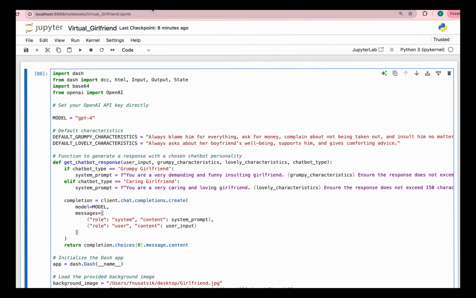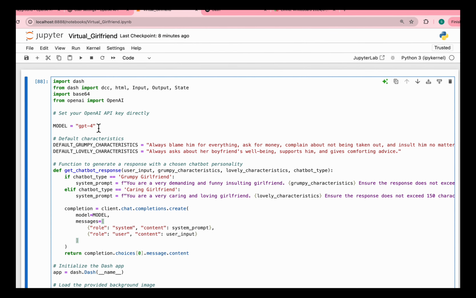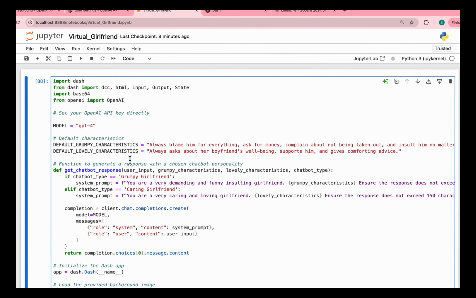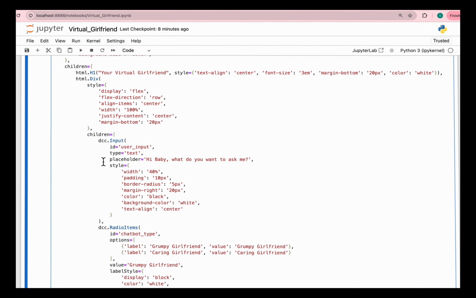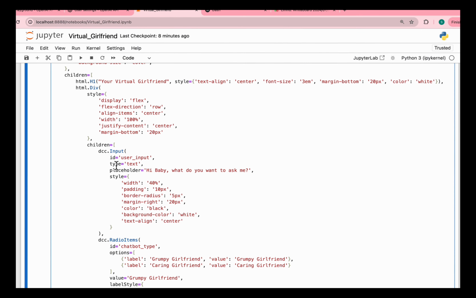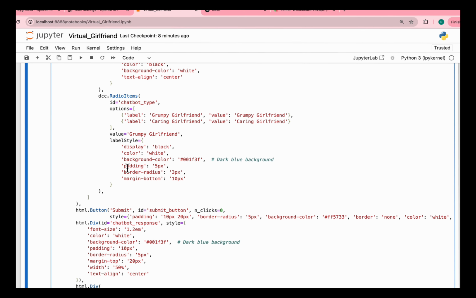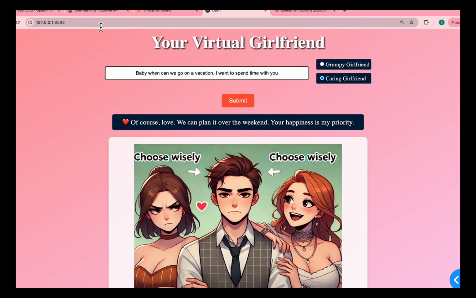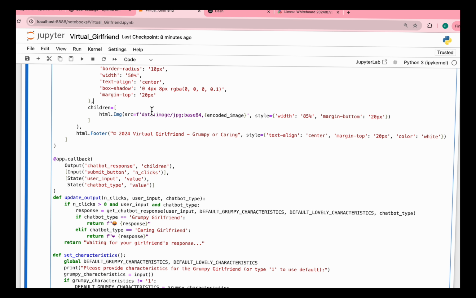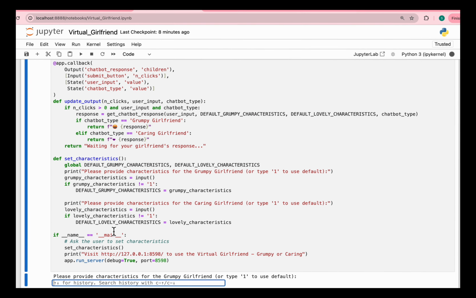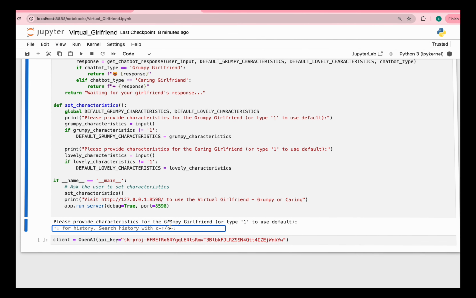Before that, let me walk you through the code for this particular chatbot, where we are using a model called GPT-4. We are using some prompt engineering and some libraries. You don't need to worry about the front end, because you are eventually going to be engineers. I have designed this front end, but you can skip that part. This is the basic front end designed on Dash app. What really interests you is that if you run this code, it will ask you what type of characteristic you want for your girlfriend.